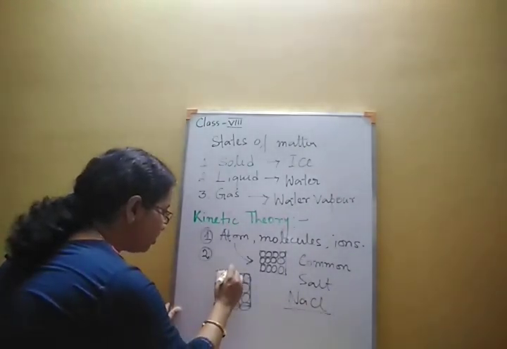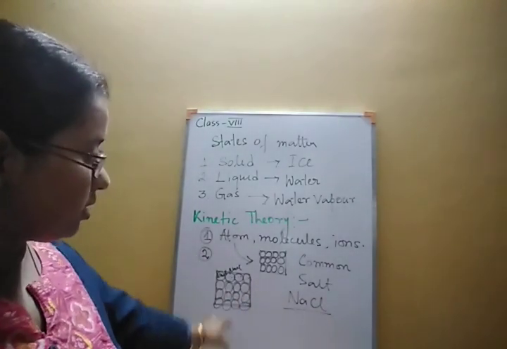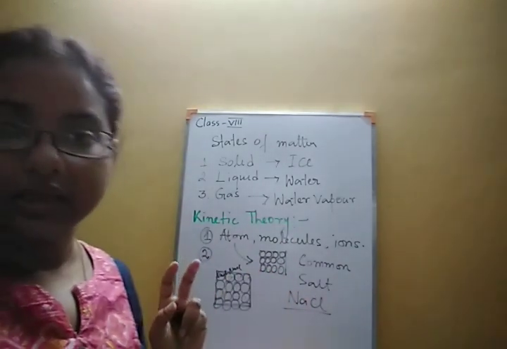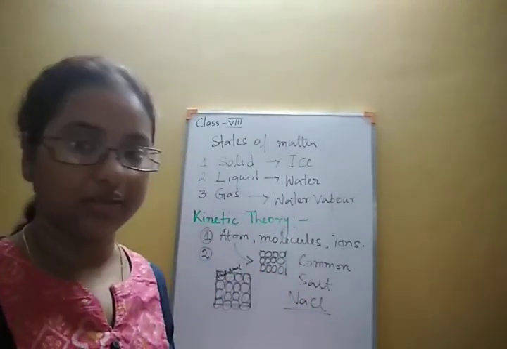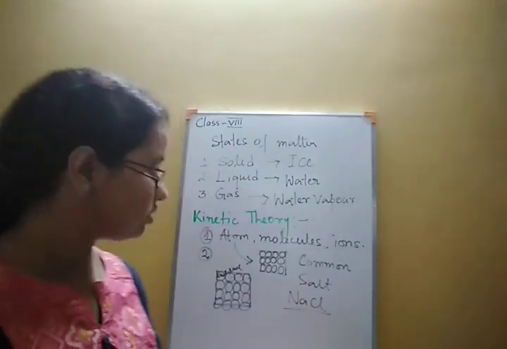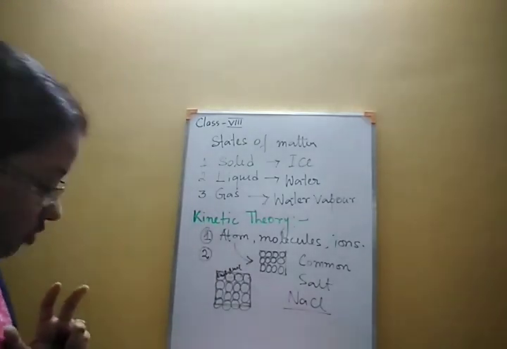All these particles will be NaCl. All these sodium chloride molecules will be identical in all respects. Their properties, their mass, everything will be the same. So this is the second postulate of this kinetic theory.